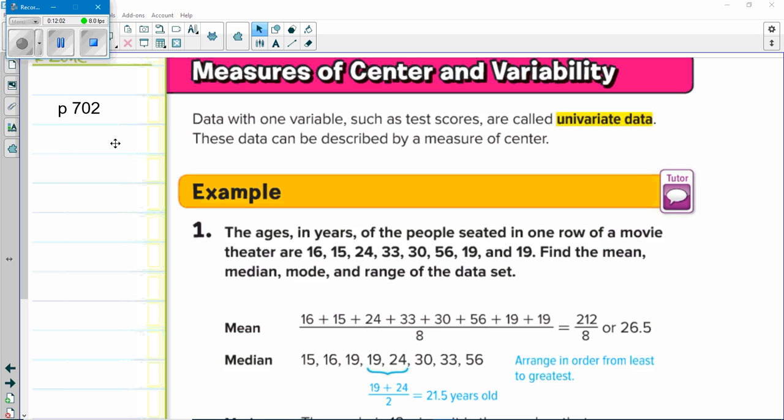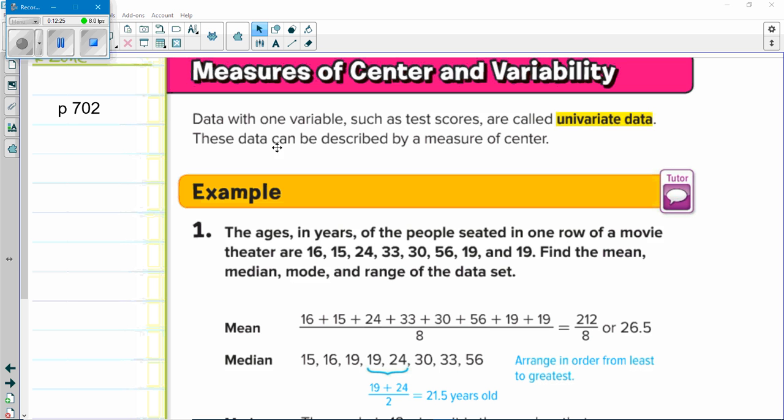Slope, proportional relationships, non-proportional relationships, functions. That's 2 variables. Now, this is going to take us back down memory lane to data with 1 variable, like test scores. They're called univariate, like unicycle, 1 wheel, univariate, 1 variable, univariate data.